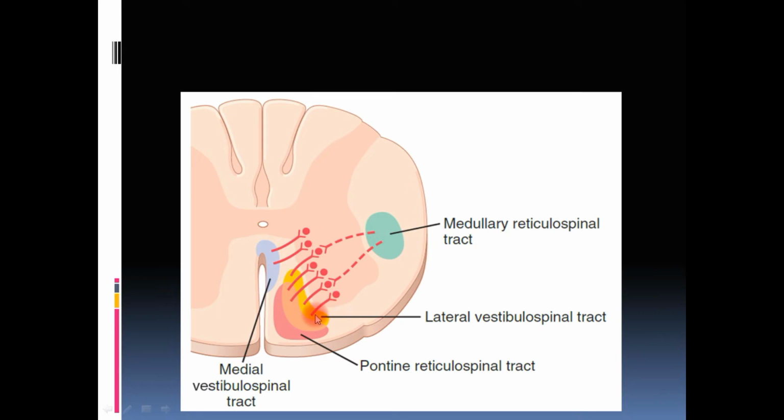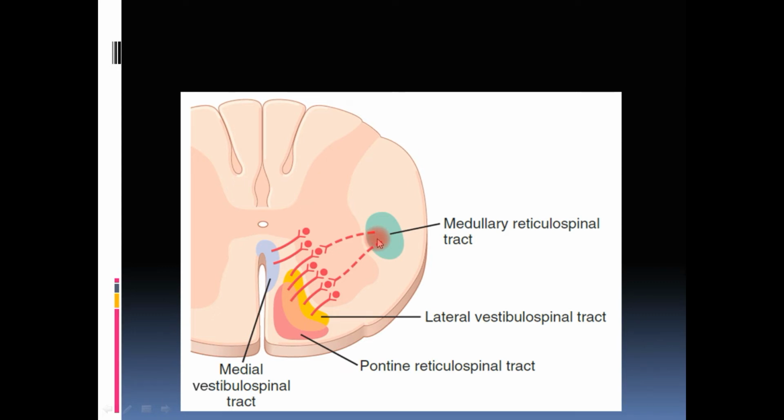So pontine is stimulating the anti-gravity muscles, whereas medullary reticulospinal tract is inhibiting the anti-gravity muscles. If there is a strong stimulation of pontine reticulospinal tract, it will facilitate the person to stand in an erect posture. If there is a strong stimulation of medullary reticulospinal tract, the person cannot stand up in erect posture because it inhibits the anti-gravity muscles. It does not allow them to contract, it inhibits, and the person cannot stand in the erect posture.